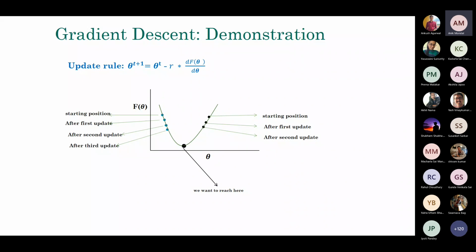So that's the main idea behind the gradient descent algorithm. Of course, this is a univariate function. When you do a multivariate function, you simply replace this whole thing with the partial derivatives.